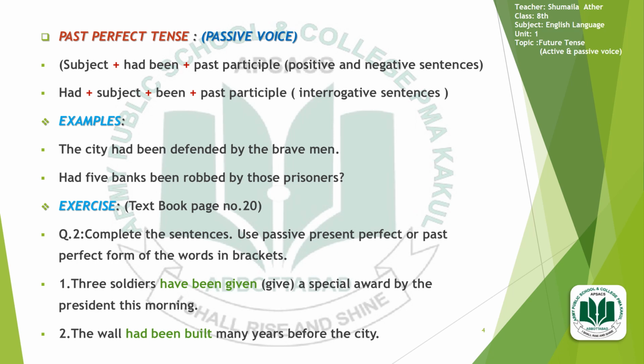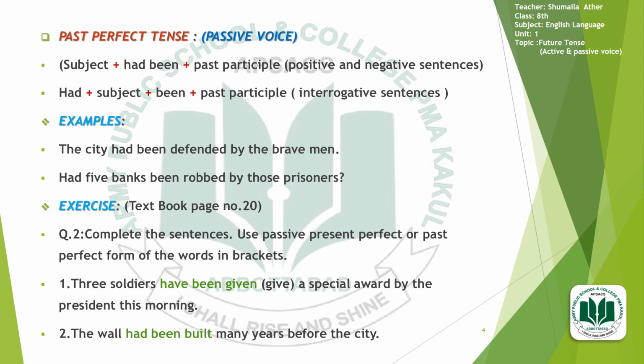We would like to do the exercise related to the present perfect tense and the past perfect tense. I would like to revise again the difference between the present perfect tense and the past perfect tense. In the present perfect tense, there is the use of has and have along with the third form of the verb in the active voice, while in the passive voice there will be the use of has been along with the third form of the verb.